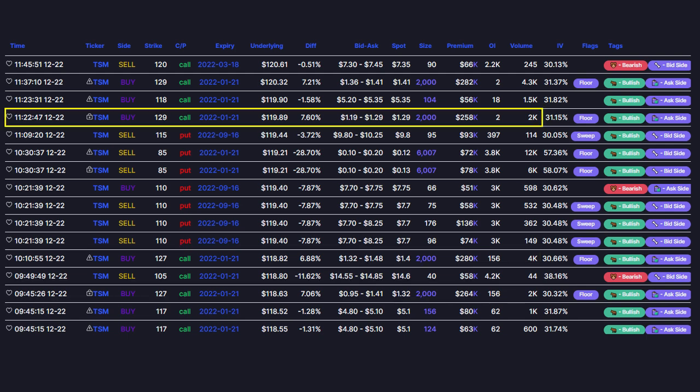Later in the morning, another trade for 2,000 contracts hit the tape, this time on the 129 strike. Given the relationship between the size of the trade, the open interest, and the volume, we can positively identify this as an opening trade. 15 minutes later, yet another trade for 2,000 contracts hit the tape. Again, note that the open interest is static, but the volume has increased by the size of the trade. This follow-up trade occurred directly at the ask price, which, unlike the earlier follow-up trade, clearly looks like this trader is increasing their position.